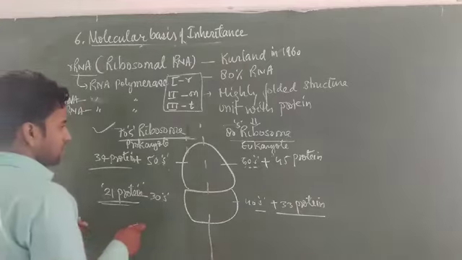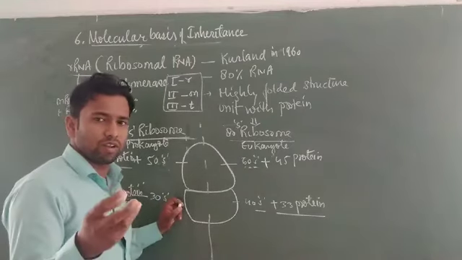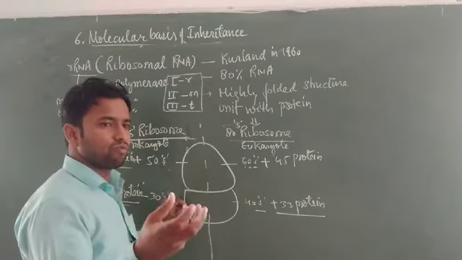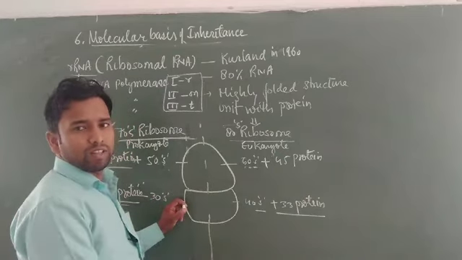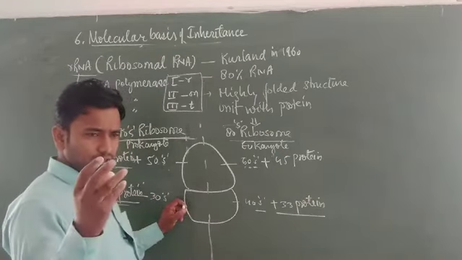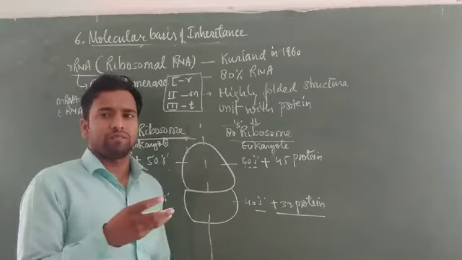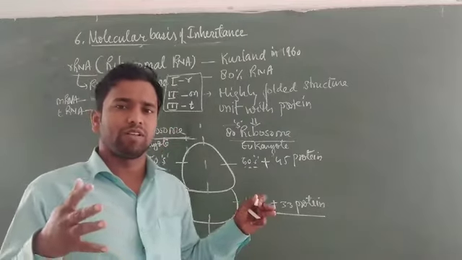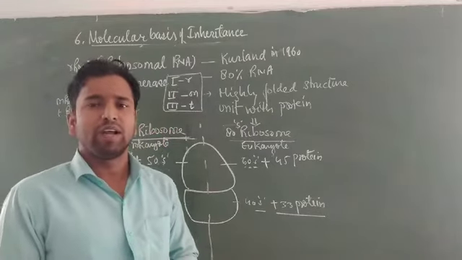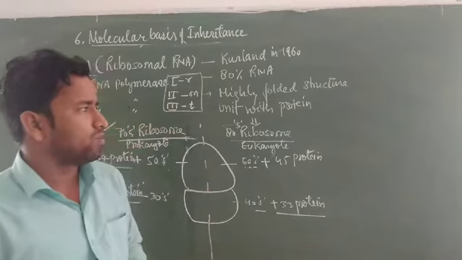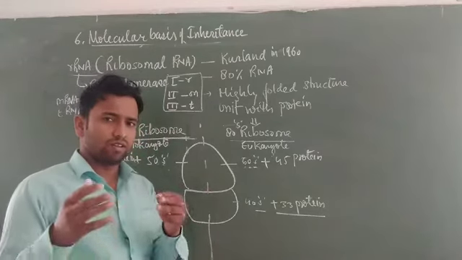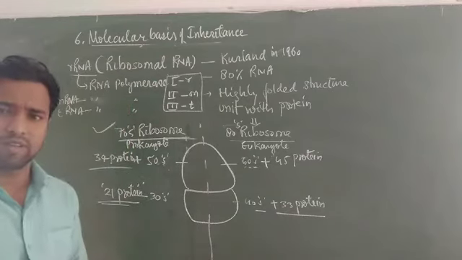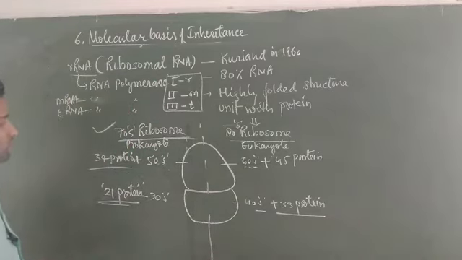Small cytoplasmic RNA is a smaller RNA present in the cytoplasm, which helps in the binding of the ribosome with the endoplasmic reticulum. You know that the ribosome attaches to the endoplasmic reticulum surface. With the endoplasmic reticulum, they provide a frame for the synthesis of proteins. With the Golgi apparatus, they also help. So small cytoplasmic RNA is also found. There are many types of RNA, especially five types, as I told you.